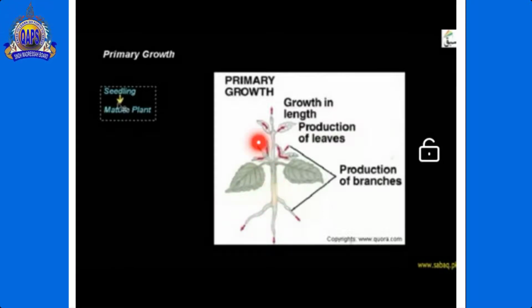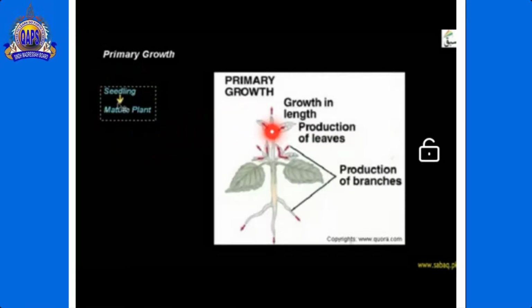As a result, the seedling produces a mature plant. During primary growth, the seedling produces a mature plant. Another definition: the process through which a seedling produces a mature plant is called primary growth.